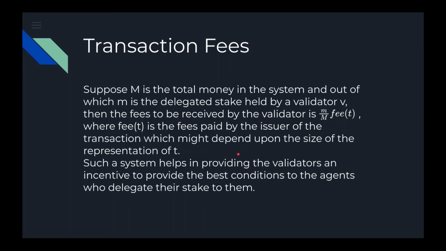In ABC, agents can freely decide whom to choose as their validator, and hence such a system provides validators an incentive to offer the best conditions to the agents who delegate their stake to them. For example, a validator can reimburse the agents that have delegated their stake to them, or the protocol itself might automatically share the transaction fees of the validator with the money holders.